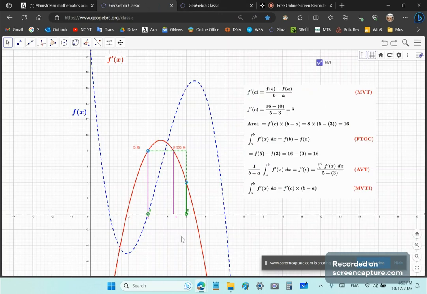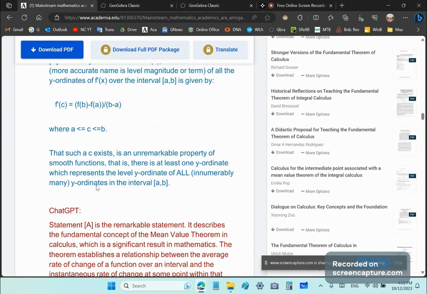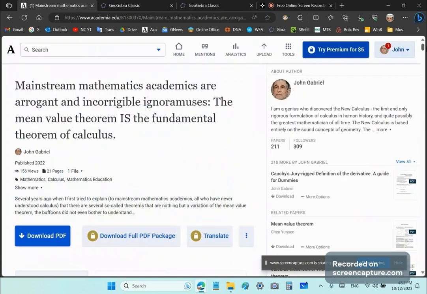And if you want to understand calculus, you have to understand what I'm saying here. Otherwise, you will not understand the most important theorem in calculus, which, by the way, is the mean value theorem. And the mean value theorem should be called the fundamental theorem of calculus.